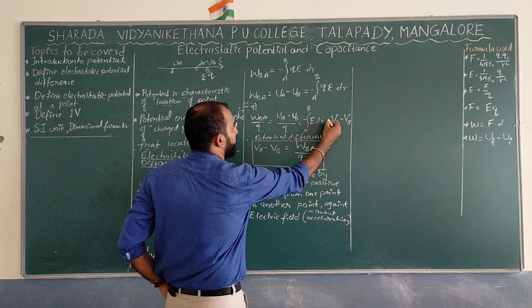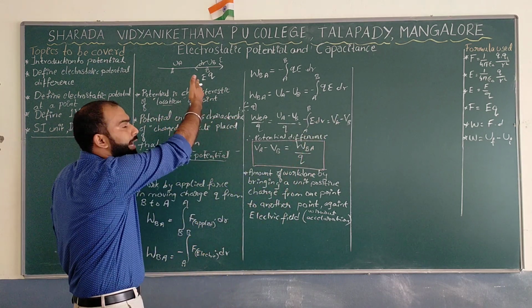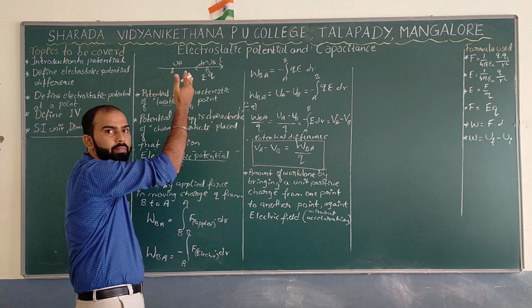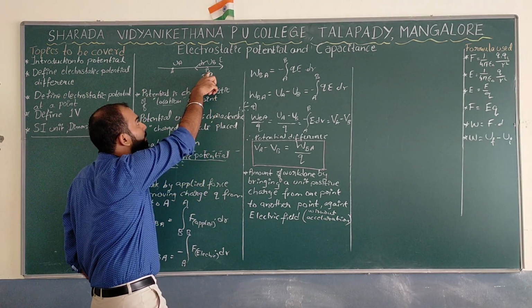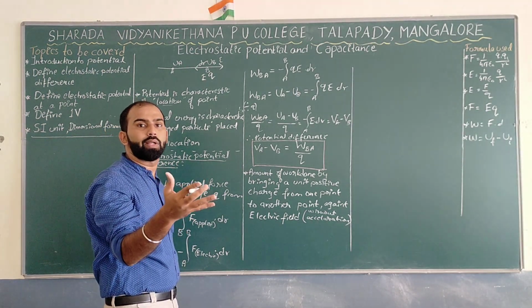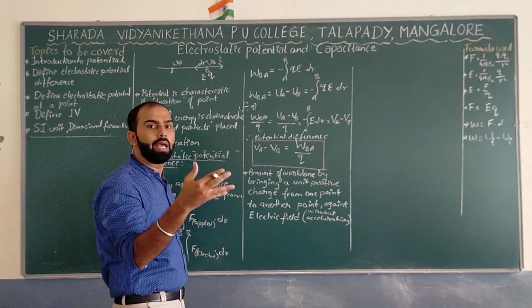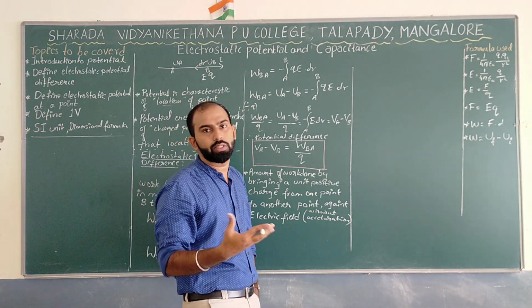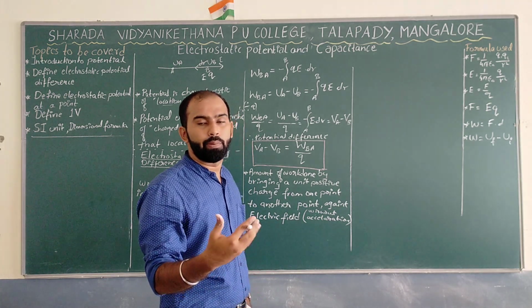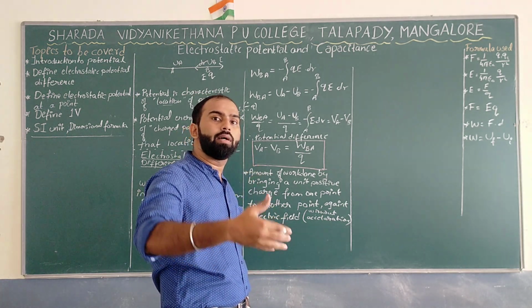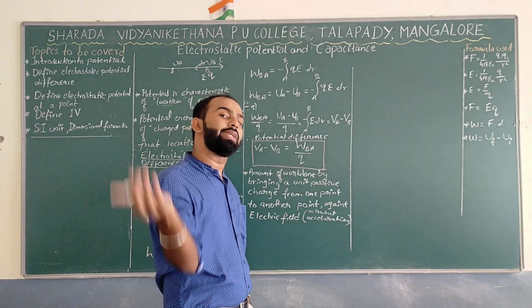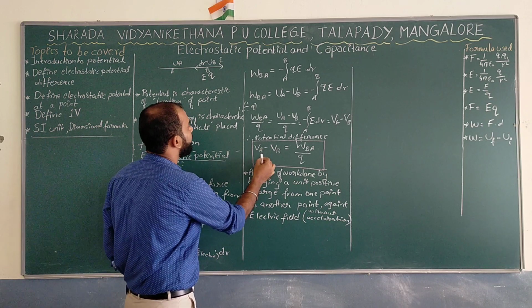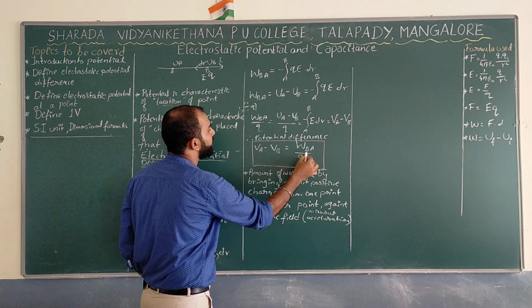Now, don't you think that at point B and point A, there is a potential difference? The potential at point B is VB, and the potential at A is VA. As you know, whatever work we have done is stored in the form of potential energy, because all energies get converted to potential energy. So we write the potential difference VA minus VB, which is equal to W_BA divided by Q.